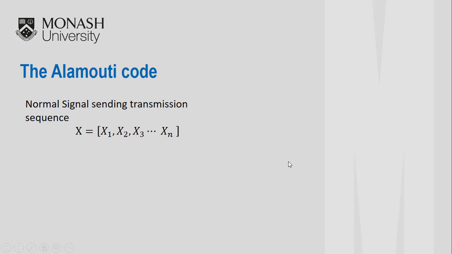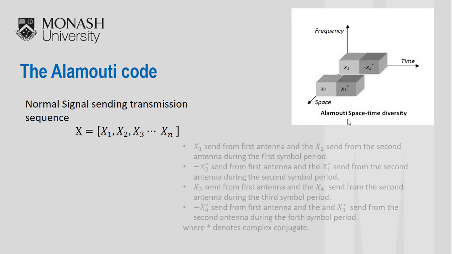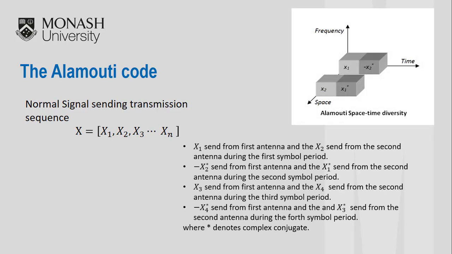Now, let's look at the Alamouti code. Normally, the signal transmission sequence is like this, where x1 is the symbol sent at the first time slot and x2 at the second time slot. However, in our system, we have two transmitter antennas, so look at this figure. At the first time slot, x1 is sent from the first antenna and x2 is sent from the second antenna.